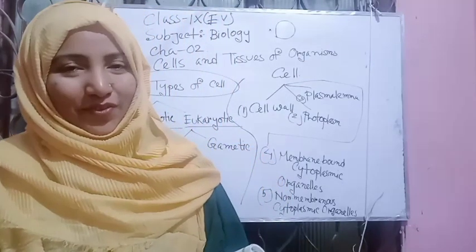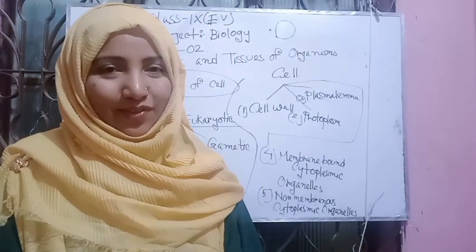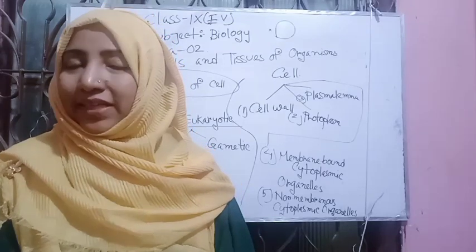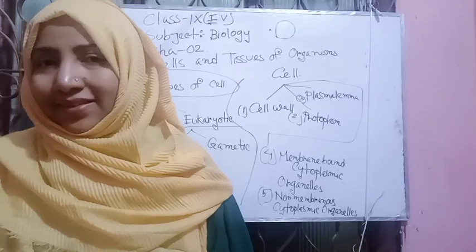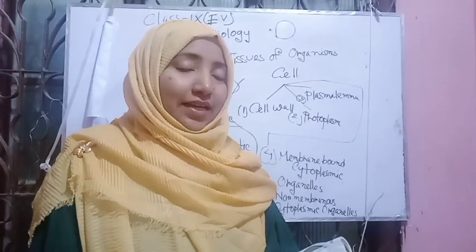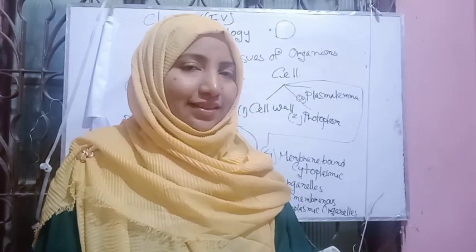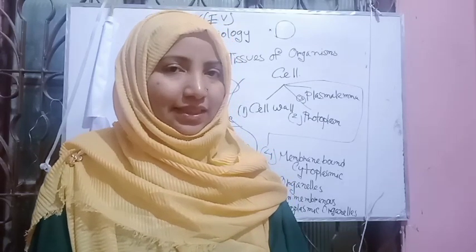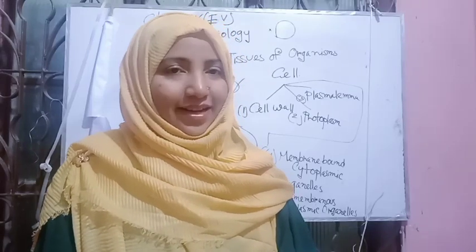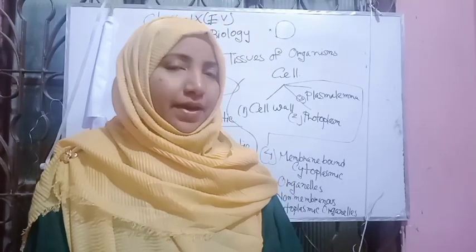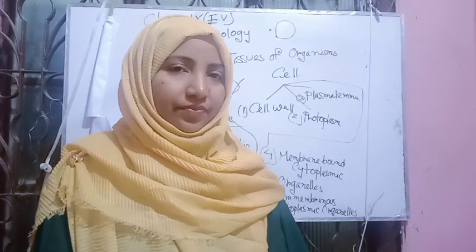So, my dear students, our first topic is the types of cells. Types of cells are the prokaryotic cells and the eukaryotic cells. The prokaryotic cells have no other category, but the eukaryotic cells have the somatic cells and the gametic cells. Now, our next topic is 2.2: main organelles of plant and animal cells and their functions.